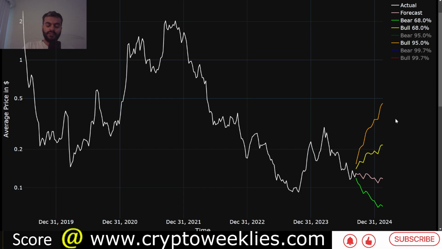So the purpose of these forecasts is not to tell what will happen in the market tomorrow, whether the market will go up or the price will go down. That is determined by market force exclusively. No model can predict that, but the purpose is more towards what if the price were to go up, how high can it go? If the price were to go down, how low can it go? Using historical data and statistics and machine learning techniques.